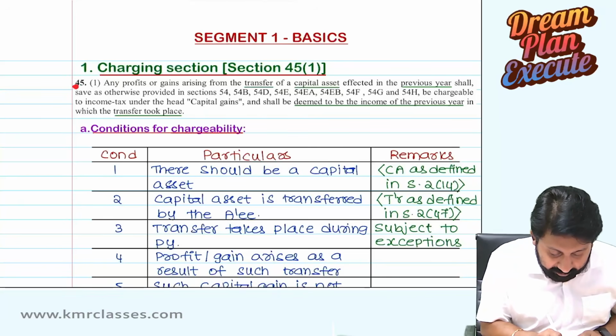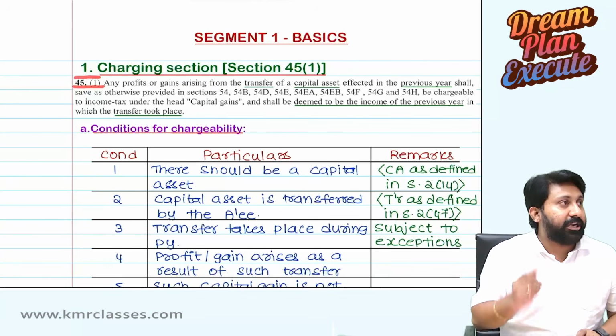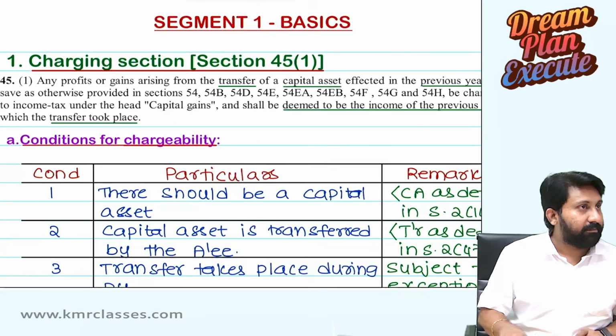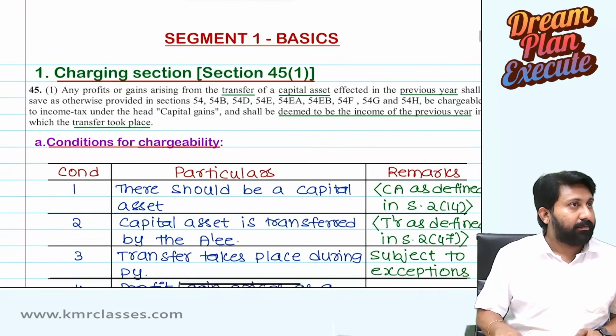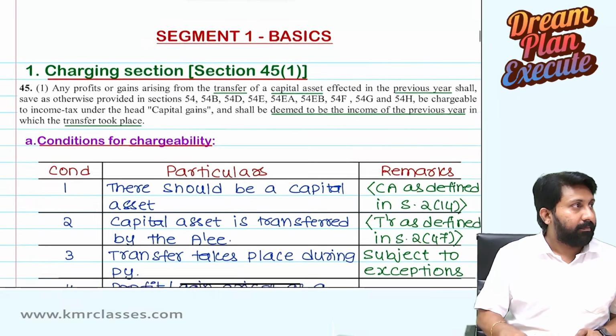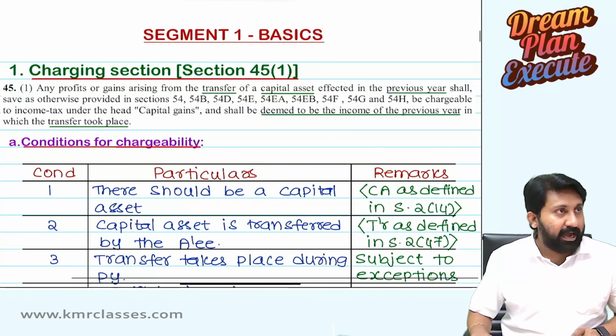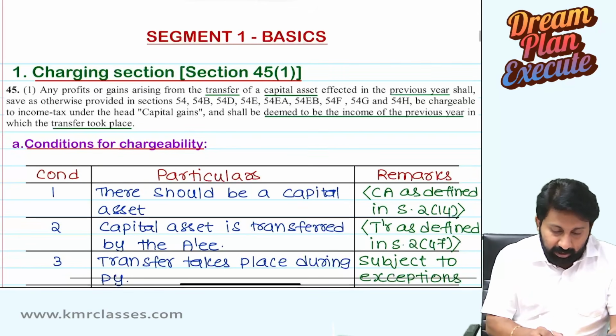Section 45, subsection number 1. Let's read. Let's put the Bare Act before us and read.